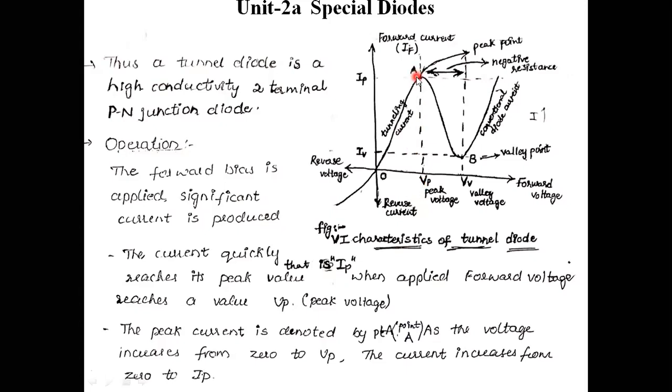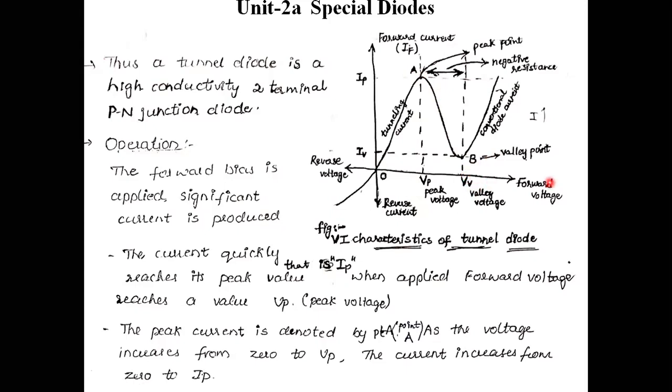Due to the misalignment of valence band and conduction band in the p-type and n-type semiconductor material, this flow of current decreases, and it reaches point B, that is the valley point. From this valley point I can obtain IV and VV.